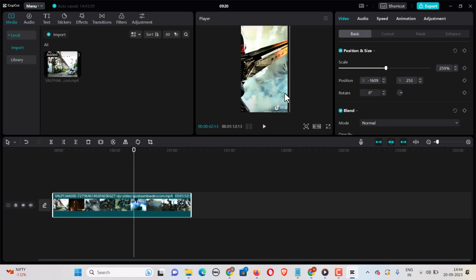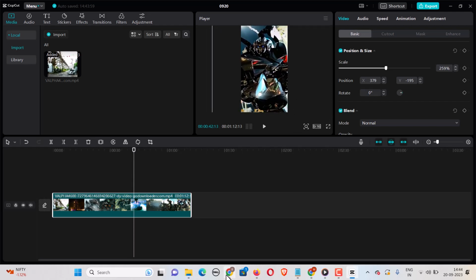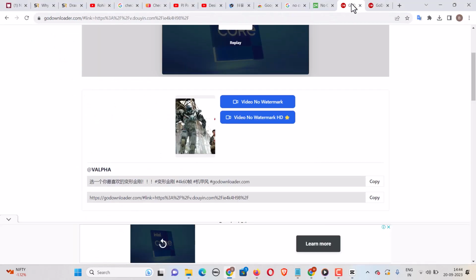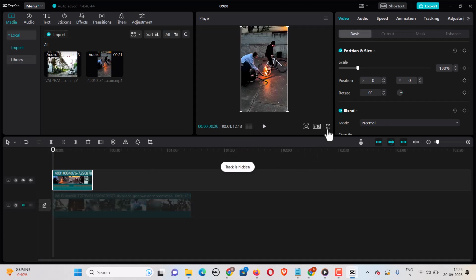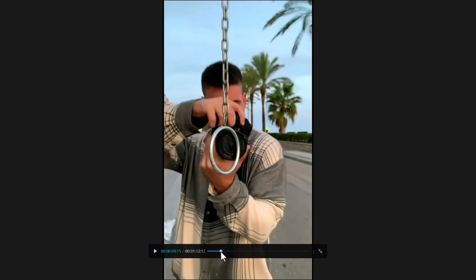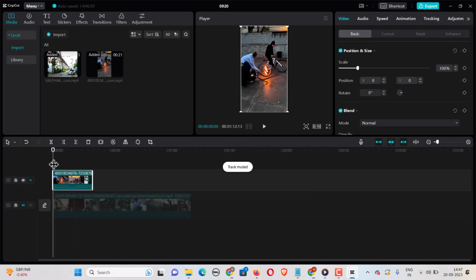Say this watermark is coming here, you can just keep it here, or let me try this one. For reference purposes I have got a different video. As you can see, this video does not have any watermark on it. All you need to do here also is remove the voice by clicking on this button, so this video will be muted. Now you can add your own no copyright music and add your own voiceover.